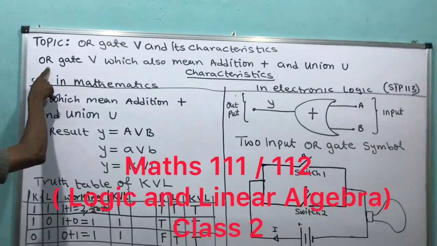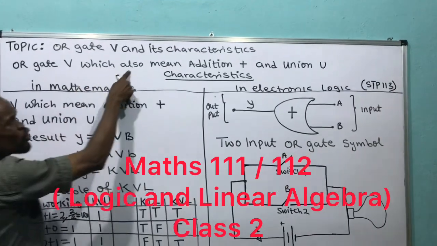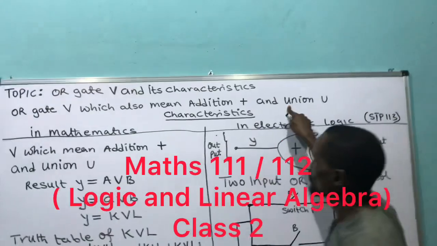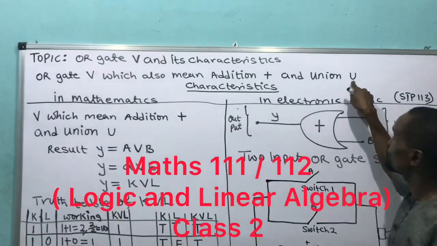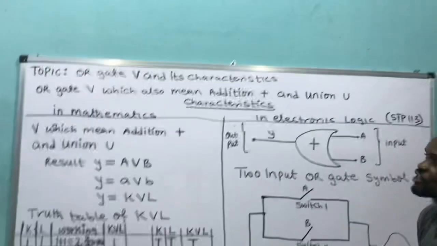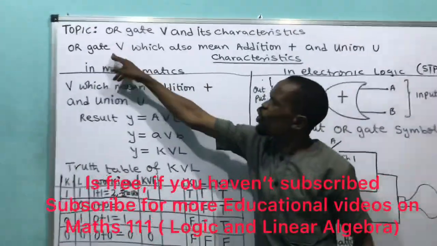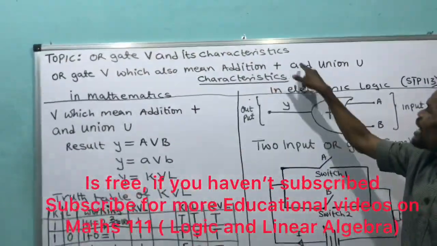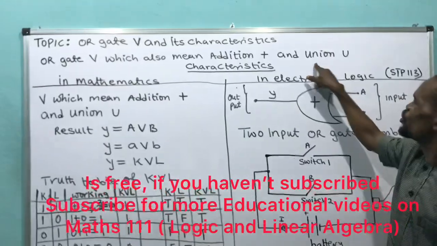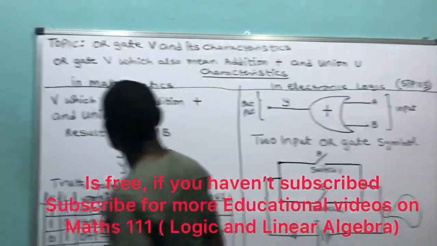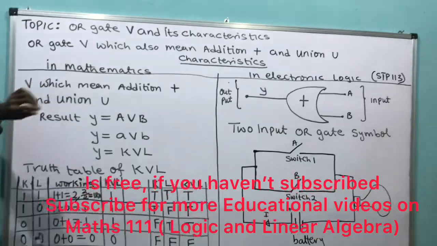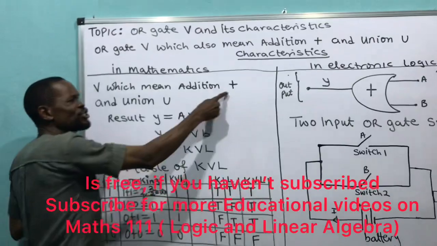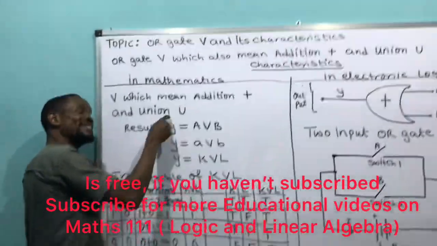When I say the word OR, which is V, it also means addition, which is called plus, and union in set theory. Union means what? Addition in set theory. So this, which we call OR, is interpreted in mathematics as addition, and in set theory as U. Then look at its characteristics: in mathematics, we said OR, which is V, means addition, and union in set theory.